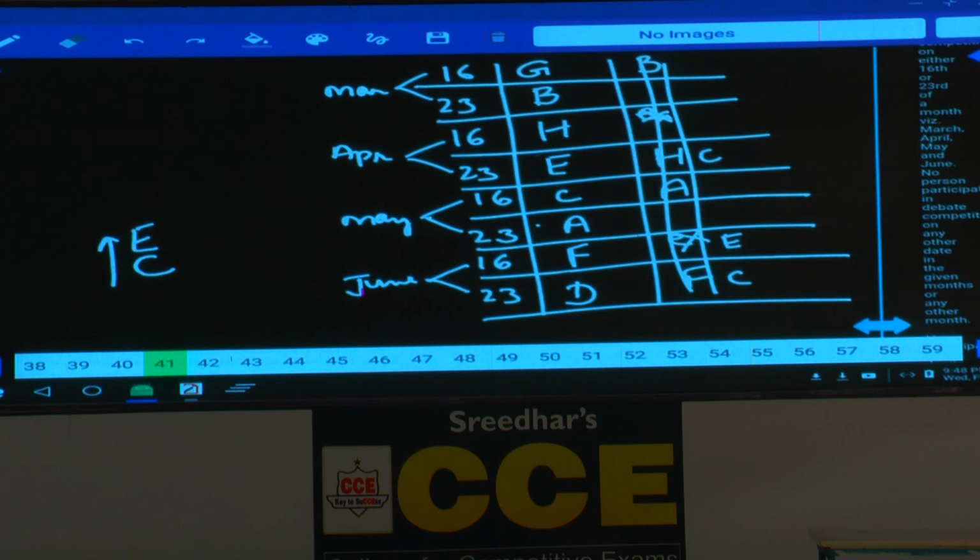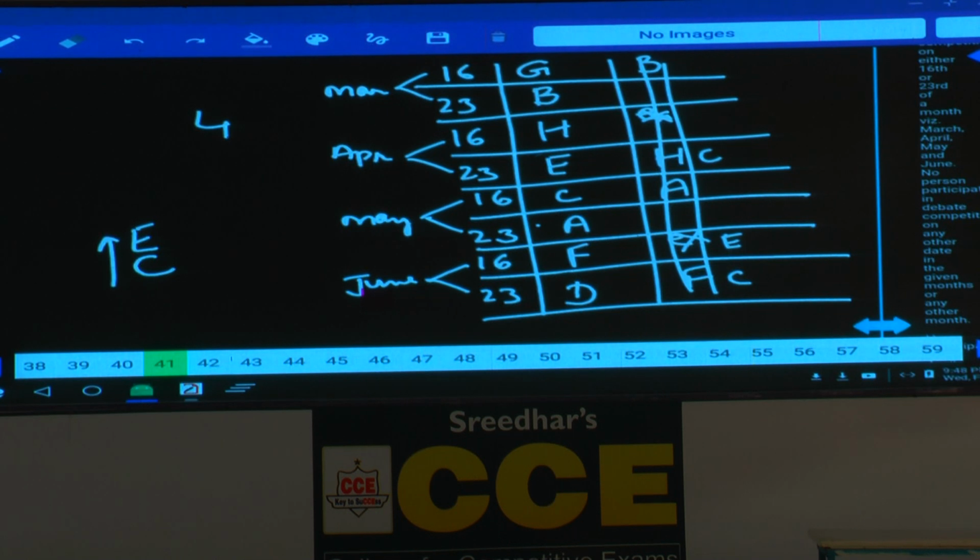Who participated in a debate competition immediately before B? Immediately before B, tell me who is that person? G, that is choice 4. Then question number 40. Which of the following is not true about C as per the given arrangement?